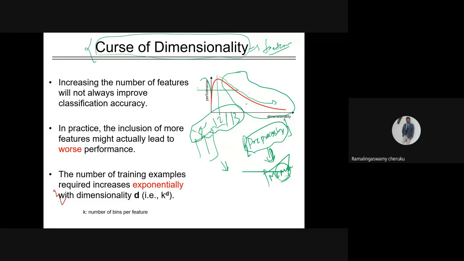So the right side of this plot. If you know the reason, we want to remove this curse of dimensionality. There is a chance that it can have redundant features, noisy features, or duplicate dimensions or duplicate features. Ideally we want to remove these kinds of dimensions, because of those noisy or redundant features the performance may degrade after a certain number of features.